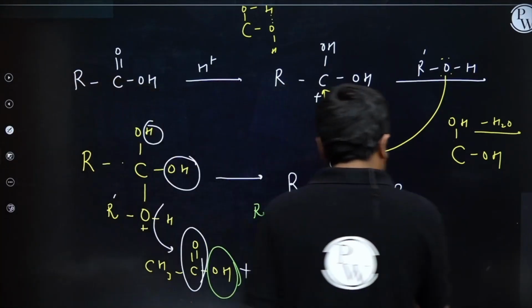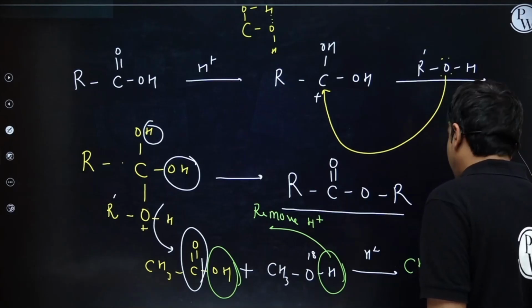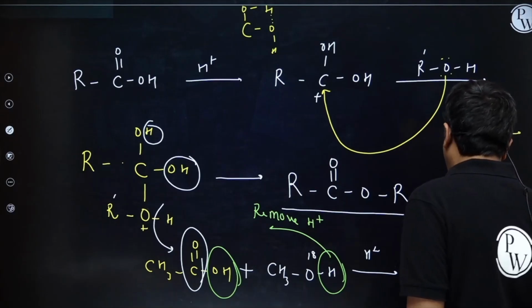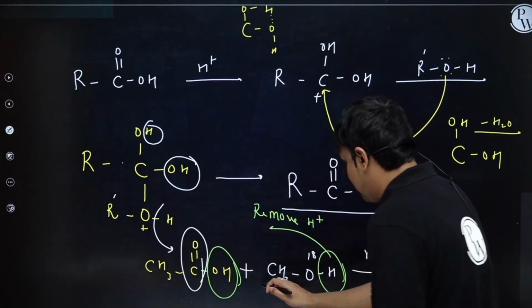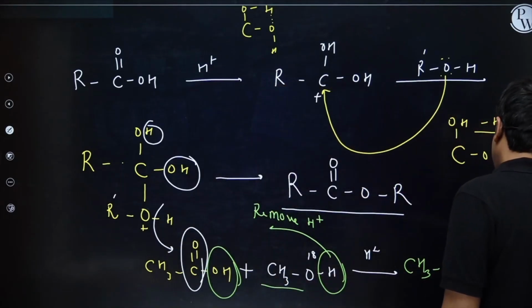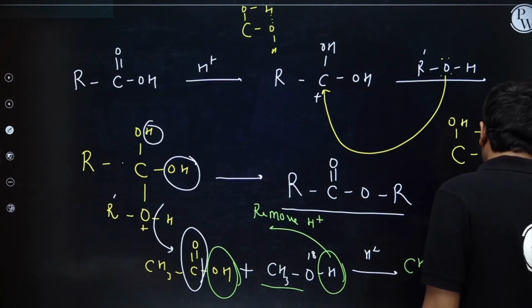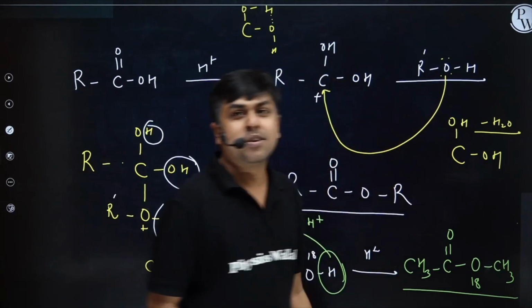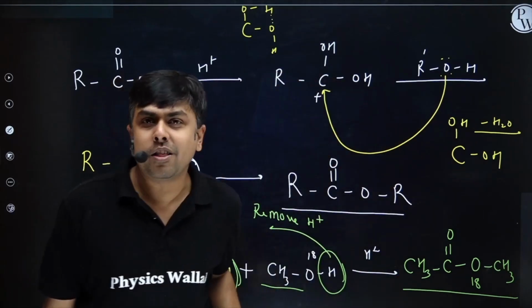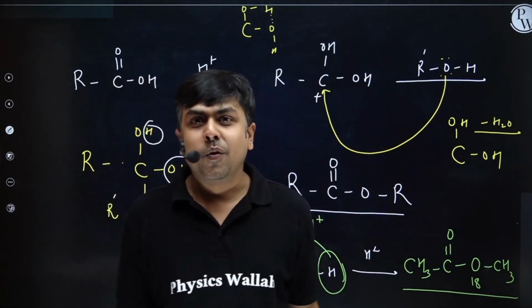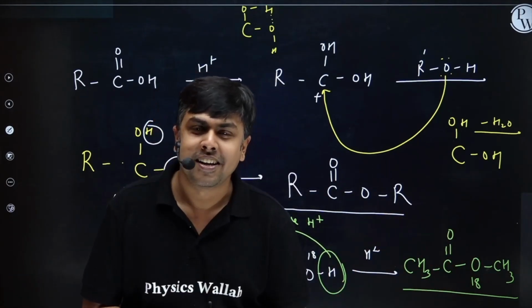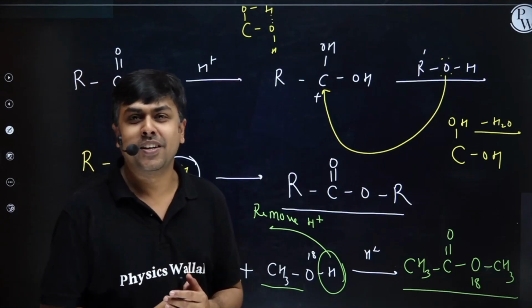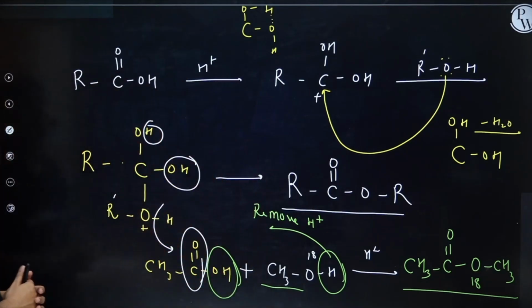So I will have CH3. I will first write the acid up to the carbonylic carbon. I will remove OH and now I will attach this one, CH3O18. So I will have O18 CH3. Remove OH from acid, H from alcohol and join these two, right? I hope you understood this one. Please copy it.